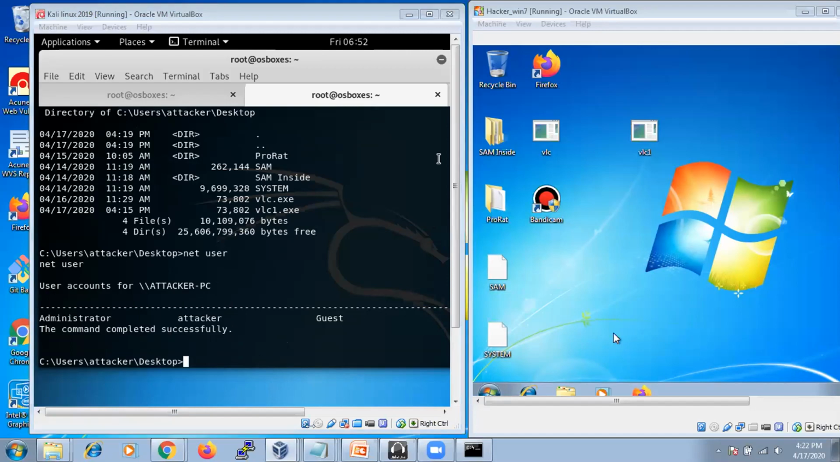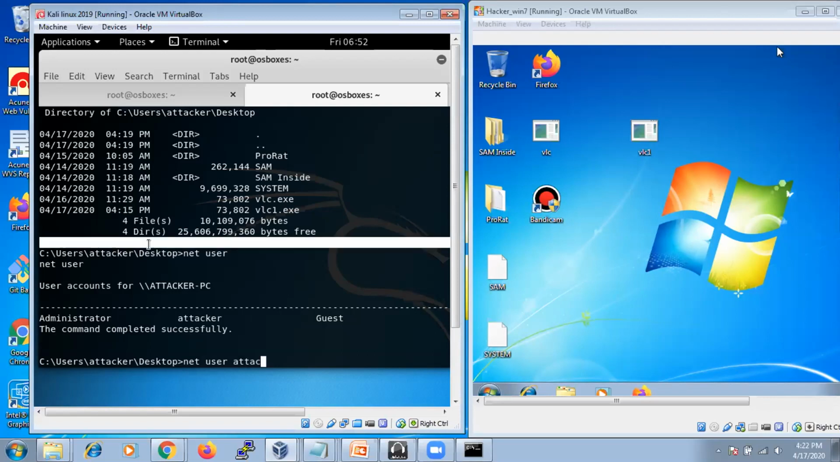How can we encrypt all files after getting control? You are talking about ransomware, right? That is an advanced-level topic. In that, we can make it as a virus, trojans, malware attacks, and we are going to do those encryptions later. Okay. So for now, if I want to change the password: net user attacker 123.